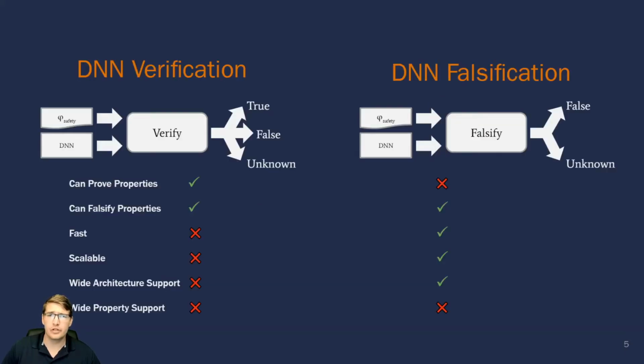While DNN verification has advanced considerably in recent years, verifiers still struggle to scale to large or complex models, such as DroneNet. Complementary to verifiers, falsification methods, such as adversarial attacks, are a powerful tool for finding violations to local robustness properties of DNNs. While these attacks are often fast and scale well to large networks with complex structures, there are many other types of properties, such as the DroneNet property mentioned earlier, to which adversarial attacks cannot be directly applied off the shelf. In this work, we'll focus on increasing the property support for falsifiers.